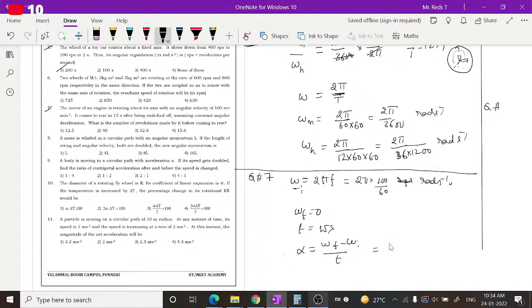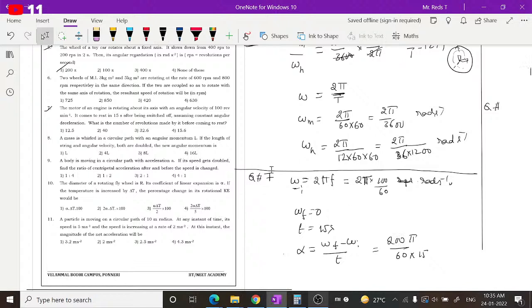Omega f is 0 minus omega i, which is 2 pi into 100 by 60. On simplifying, that is 200 pi by 60 into t value 15. This will be alpha. Okay, fine.